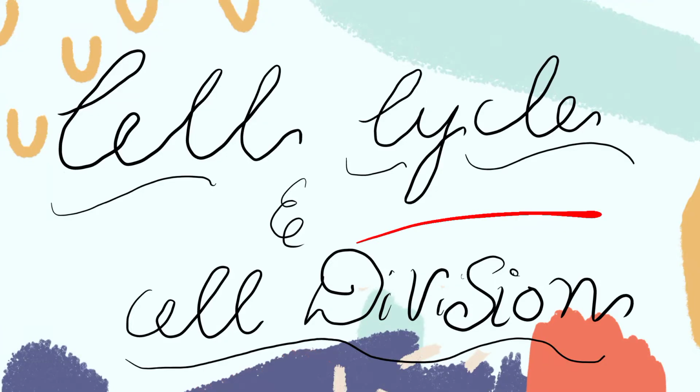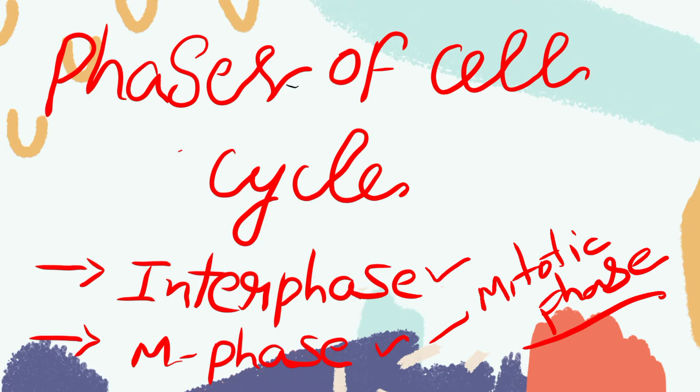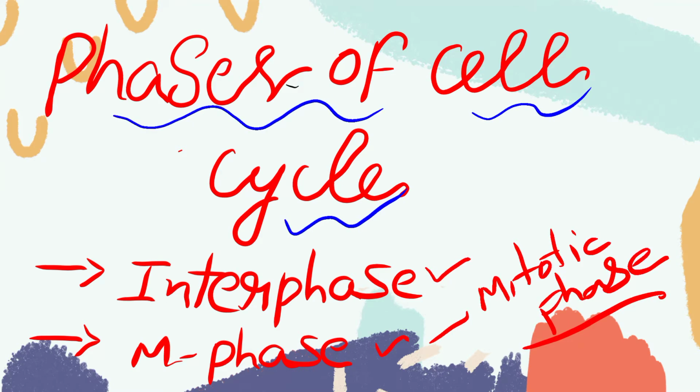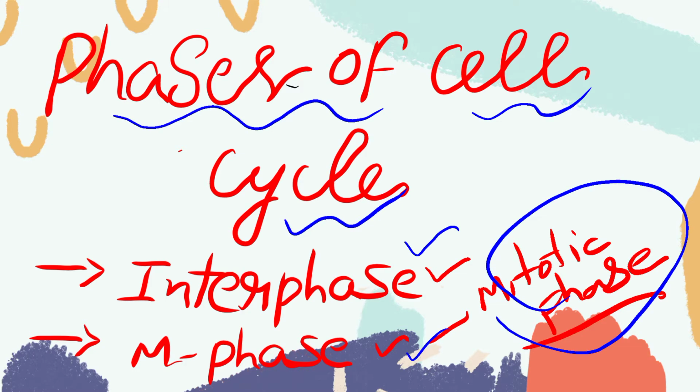Today I am going to teach you about the cell cycle. So, phases of the cell cycle. There are two types. One is called interphase and the other phase is called M phase, which is also called the mitotic phase.